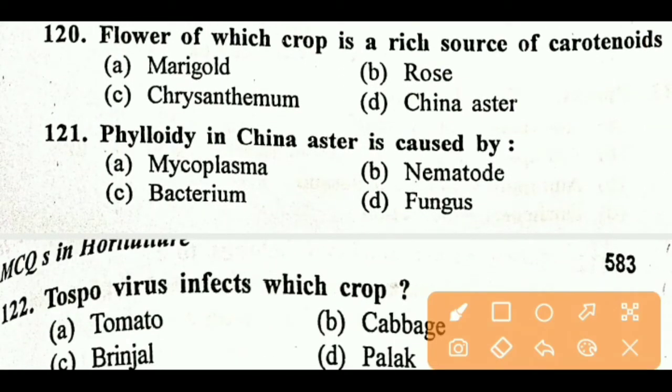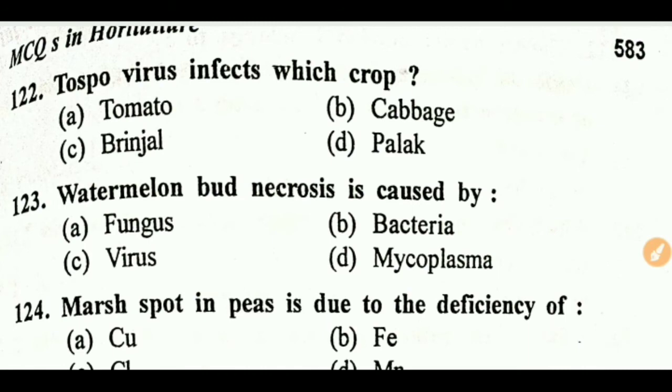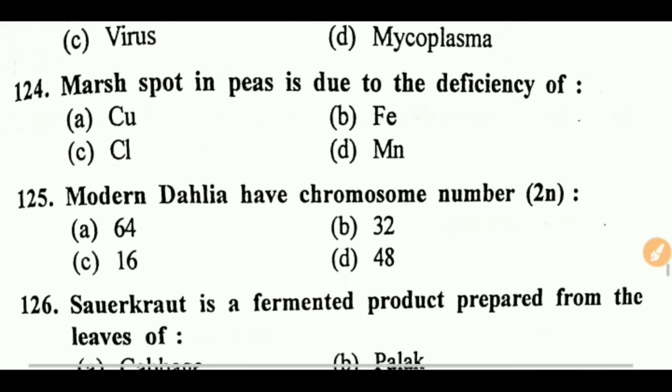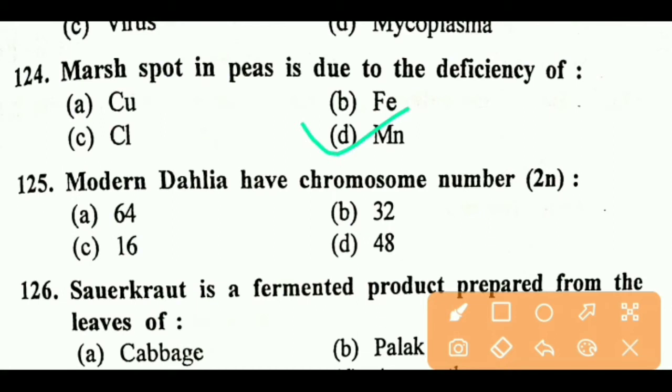Next question, flower of which crop is a rich source of carotenoid? Right answer is first, marigold. Next question, phyllody in China aster is caused by, right answer is first, mycoplasma. Next question, tospovirus infects which crops? Right answer is first, tomato. Watermelon bud necrosis is caused by a virus. Next question, marsh spot in pea is due to deficiency of, right answer is D, manganese.